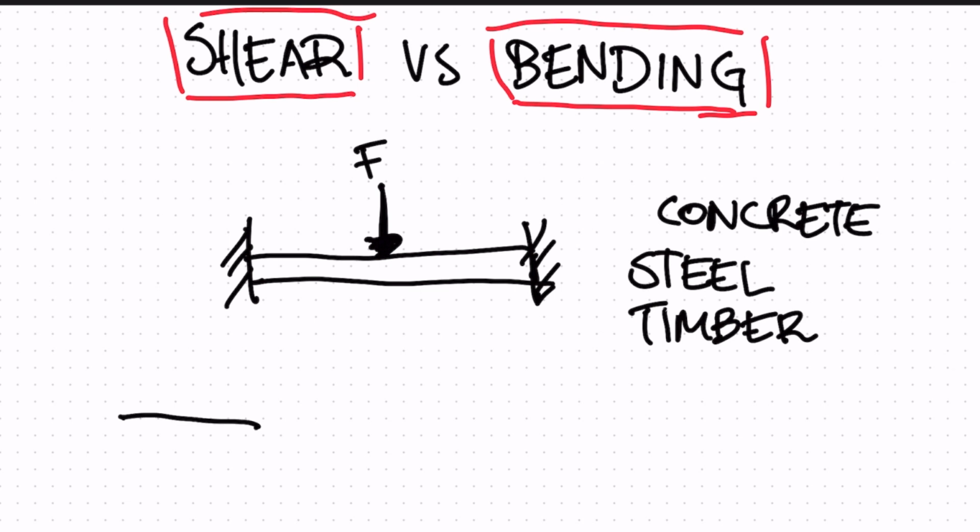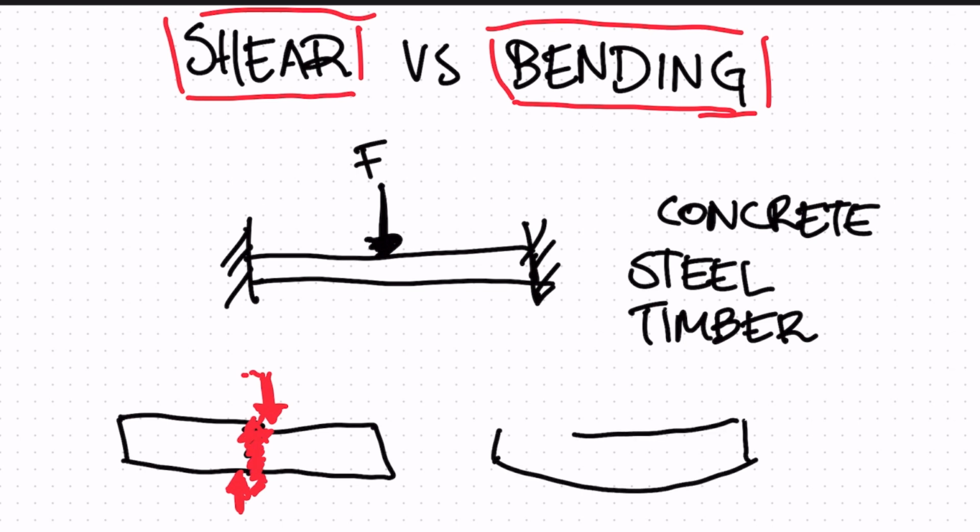So shear failure occurs when, say for example, this is our beam, and if we're looking at this section here, we can have one side of this section of the beam experiencing a downward force and one side experiencing an upward force. And if this difference in force is too great, then we can have a failure at this point. We can also have a beam fail in bending.